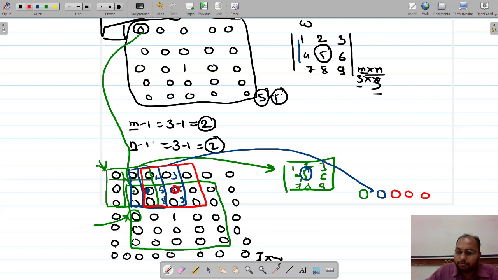Then for this particular pixel, now let us overlap this. Is that fine? Sorry, this is also coming into this picture. Let me clear all these.